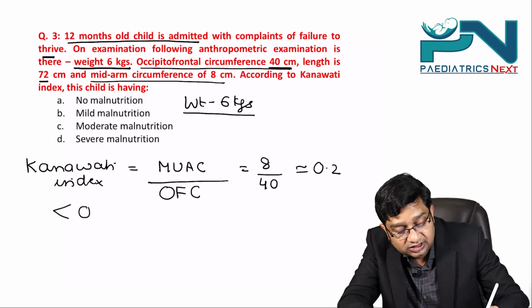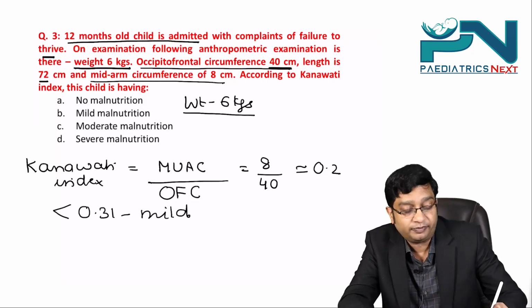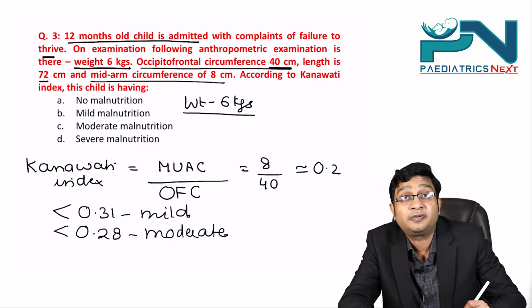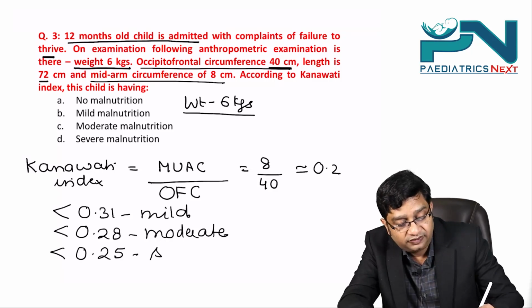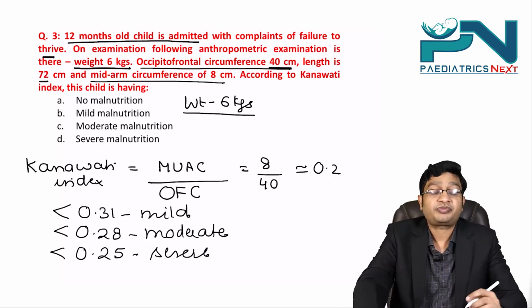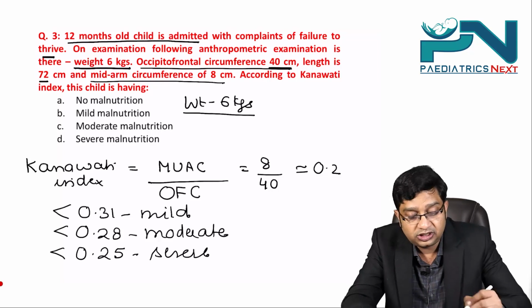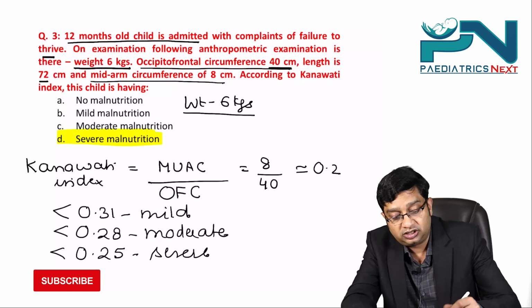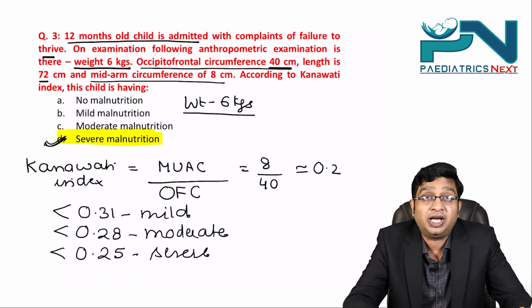If it is less than 0.31, it is mild malnutrition. If it is less than 0.28, it is moderate malnutrition. If it is less than 0.25, it is severe malnutrition. So this is coming out to be less than 0.25, and this child will be classified under severe malnutrition. The answer to question number 3 is D, severe malnutrition.